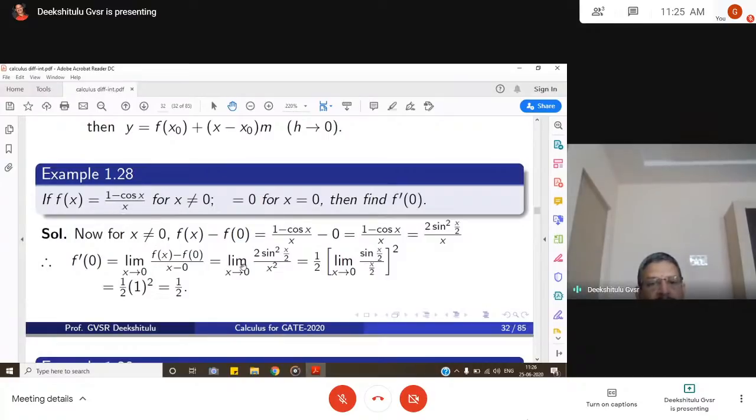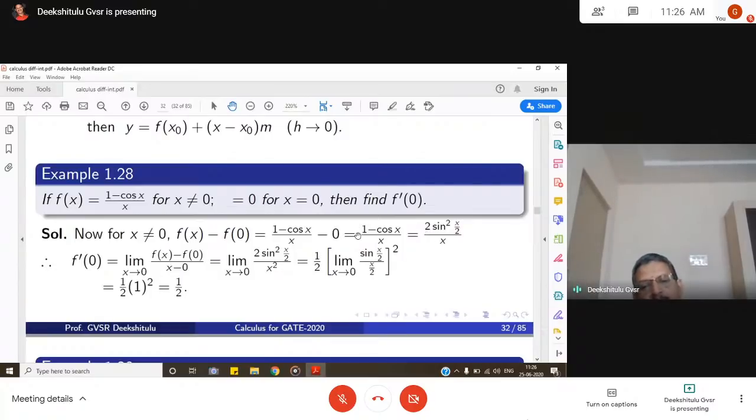So f of x is 1 minus cos x. It can be expressed as 2 sine square x by 2. So the limit is the limit as x goes to 0 of 2 sine square x by 2 by x square. If you multiply and divide by 2, it becomes 1 by 2 into 4 sine square x by 2 by x square. Then you can write it as 1 by 2 into the limit as x goes to 0 of sin x by 2 by x by 2, whole square.